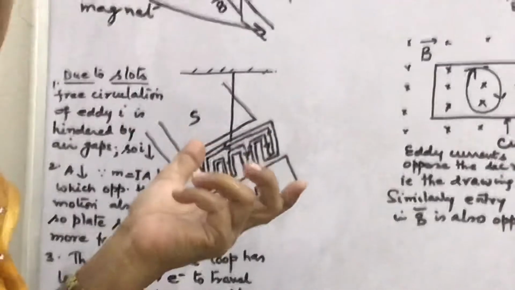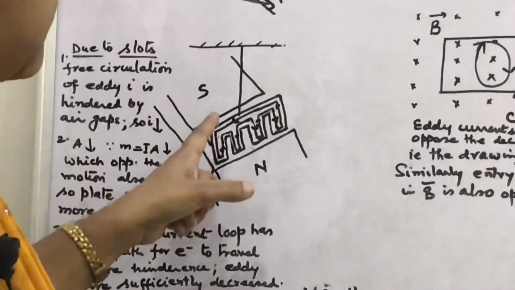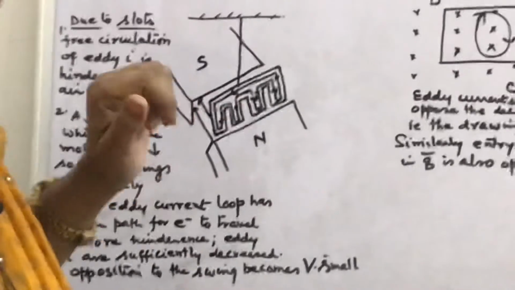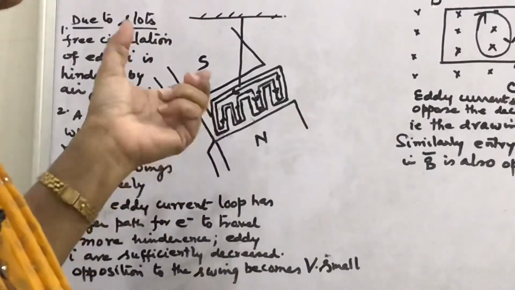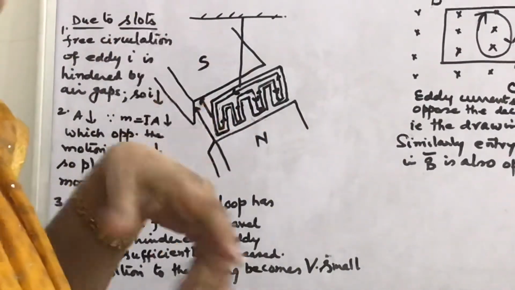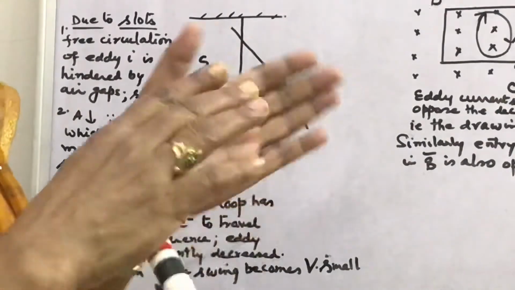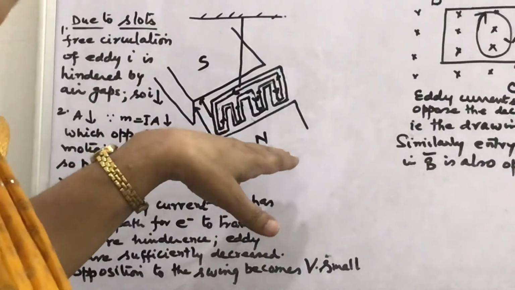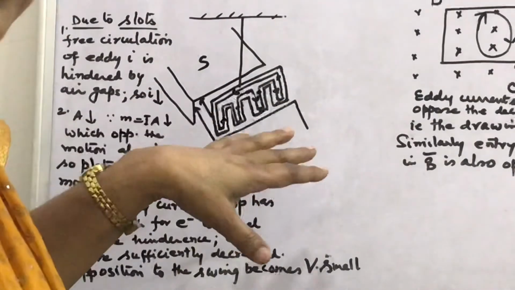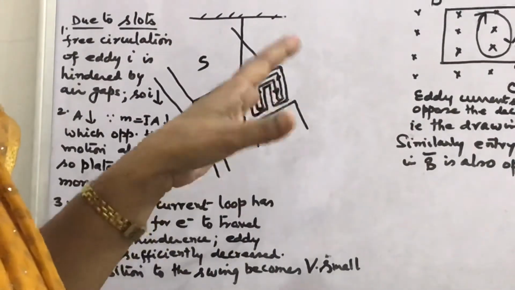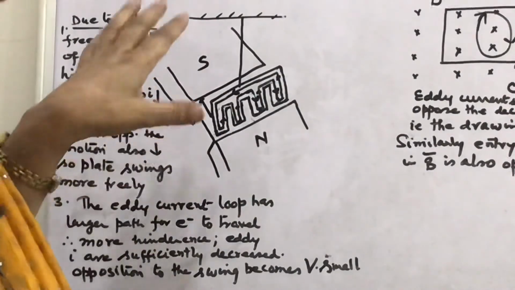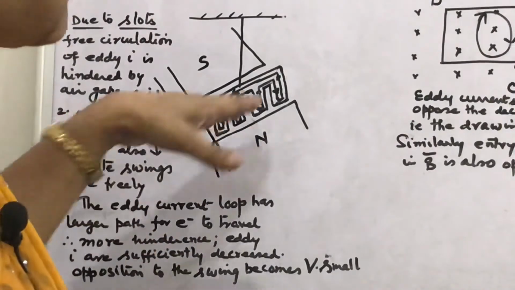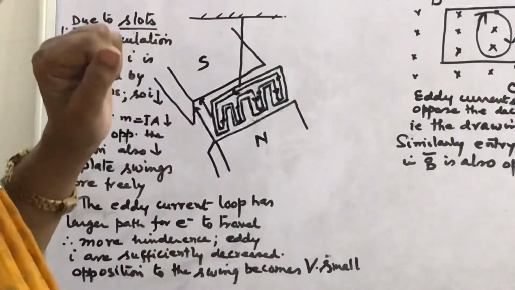Second, you can say that since slotting makes the area less, the magnetic moment produced due to eddy currents, which opposes the motion of the plate, also decreases due to the decreasing area. Due to slotting, area decreases, so the opposition or magnetic moment produced, M equal to IA, also decreases. Hence, the plate swings more freely when it is slotted.